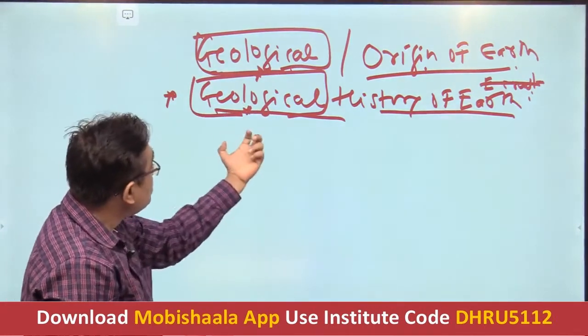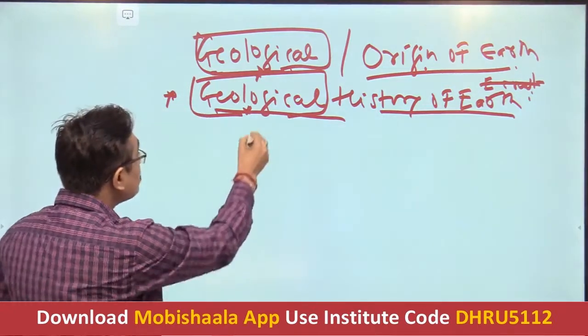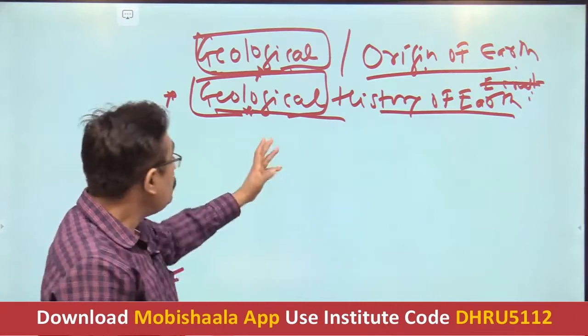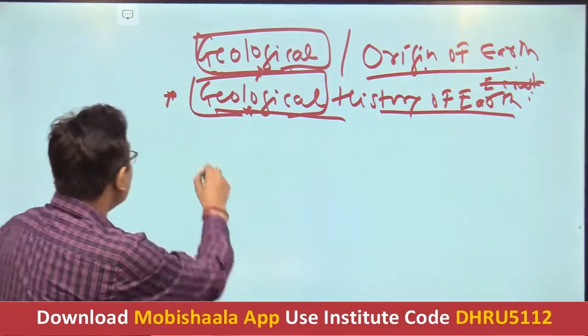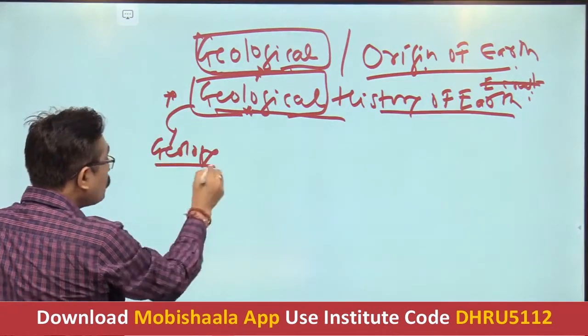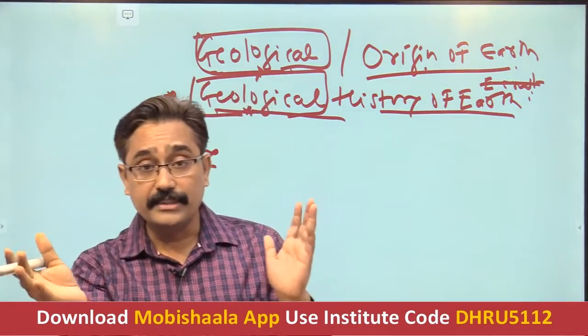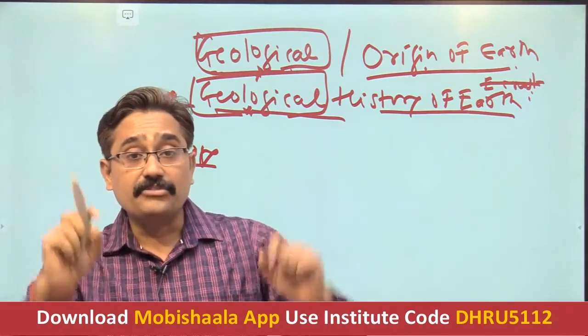As far as this heading, the geological history of the earth, is concerned, the important words are geological and history. So you need to understand what exactly geology is and what history is. As far as geology is concerned, I have told in the previous class that both geography and geology are the two disciplines that deal with the study of the earth.